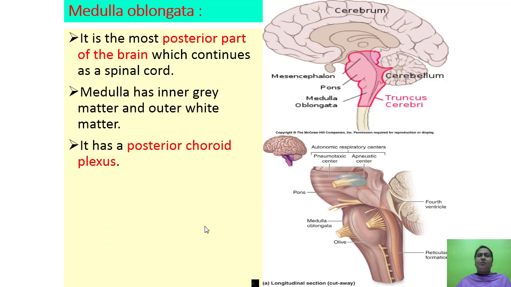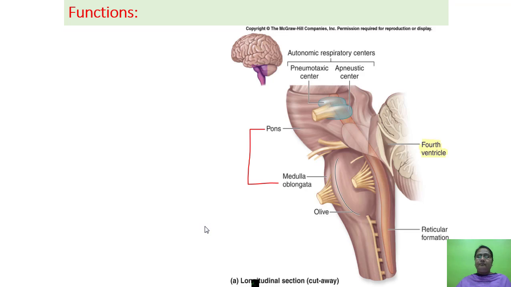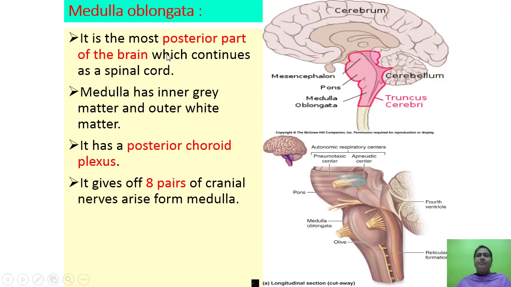Then next is medulla oblongata. It is the posterior part, this part, medulla oblongata. This one, posterior part of the brain which continues as a spinal cord. This one, it has inner gray matter, outer white matter. It has posterior choroid plexus. 8 pairs of cranial nerves arise from medulla.